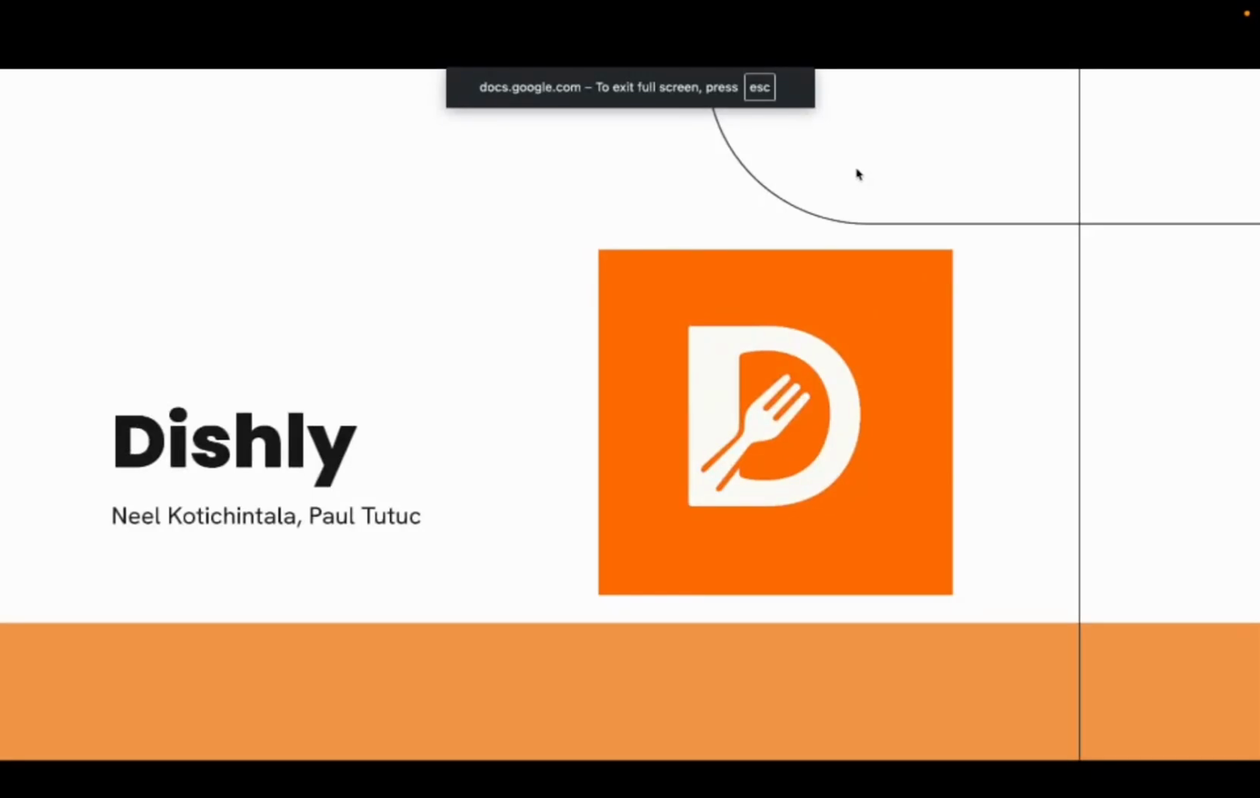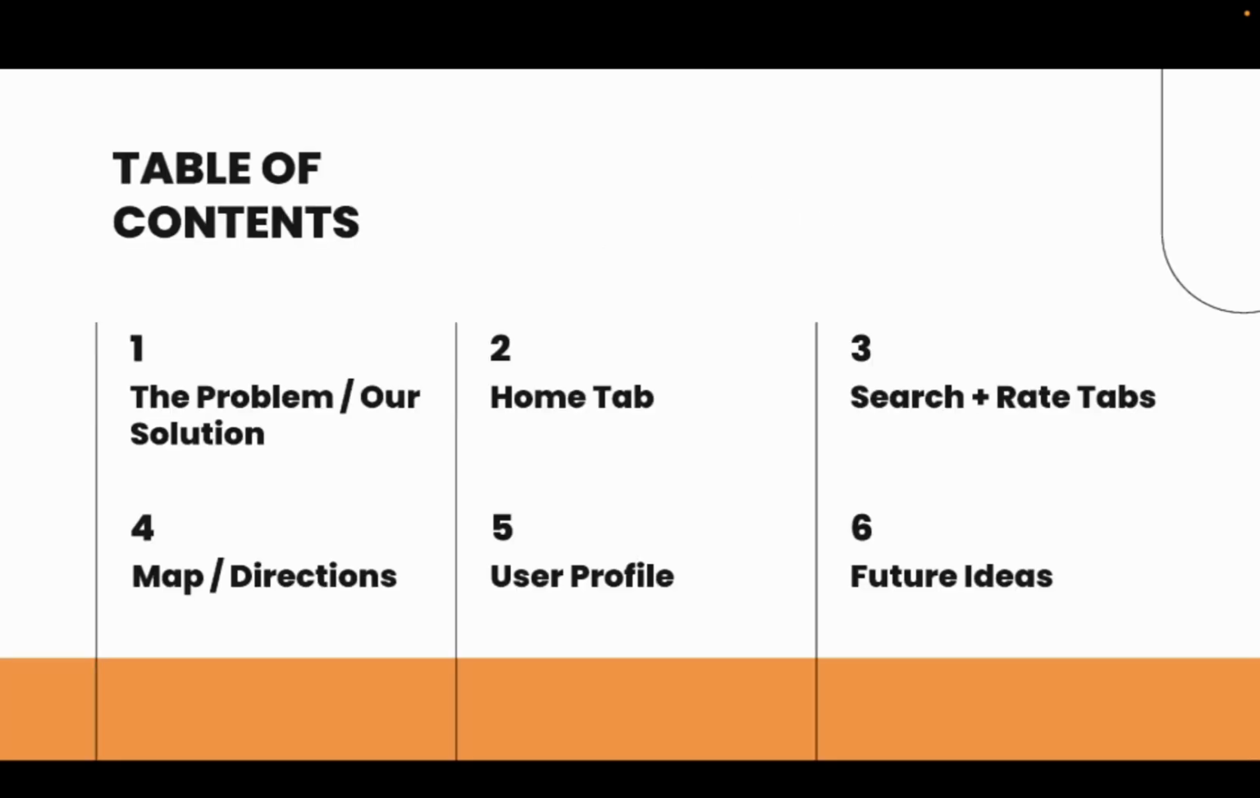Dishly, a web app, and a submission for Hello World 2025 by Neil Koti-Chintala and Paul Tudyk. So I'll start by introducing the problem Dishly aims to address and move into the various features the app includes, along with some plans for its future.